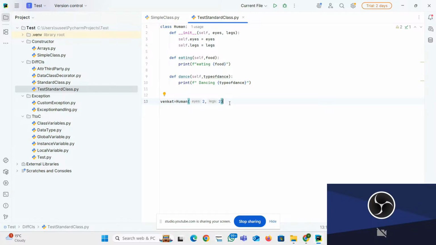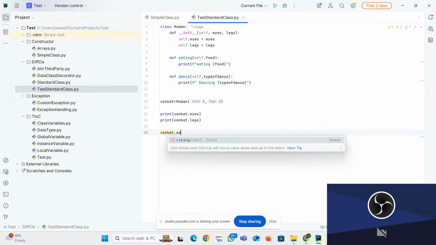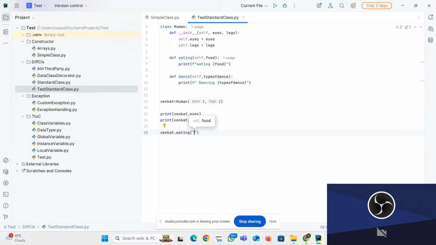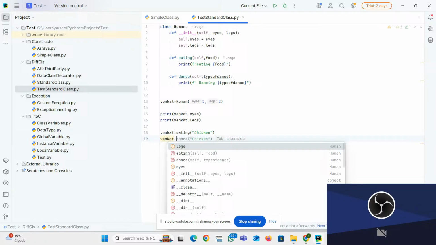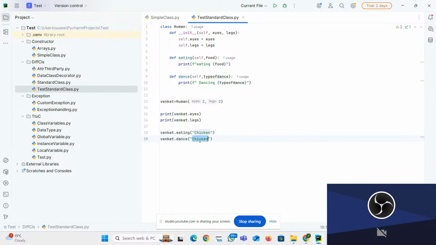Now I want to call this particular method, or I want to print this particular value. Can we do that? Yes, why not? So Venkat dot eyes, Venkat dot legs, you can print it. Or if I want to call the particular method, you can do that. Venkat dot eating. What is eating? Chicken biryani or chicken. Venkat dot dancing, if you want, you can do that. Just let's run this.